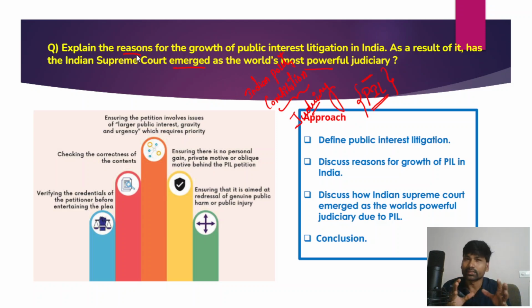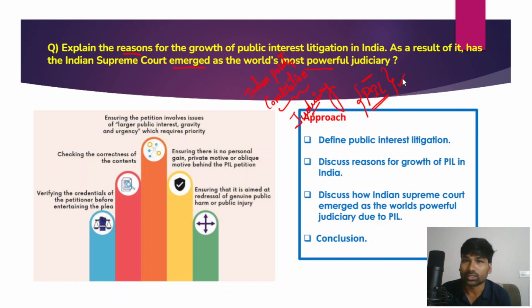Now why is there a need for public interest litigation, or why is there a sudden increase in public interest litigations in the Indian judiciary, despite there being different organs of the government such as judiciary, executive, and legislature, right? So why have people been increasingly approaching the judiciary instead of the executive or the legislature to resolve their grievances?